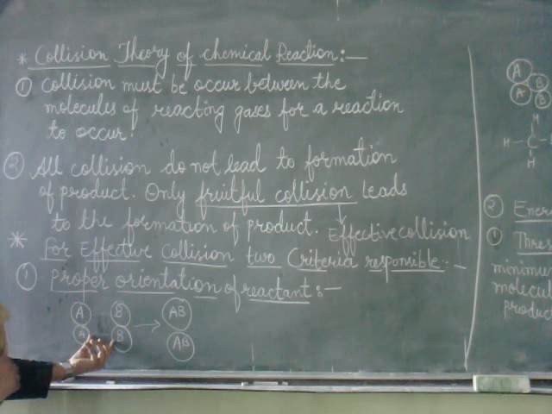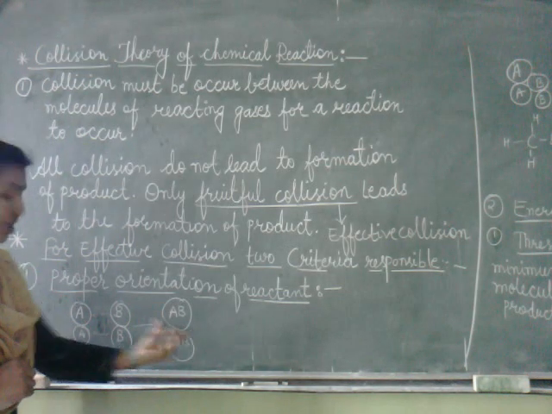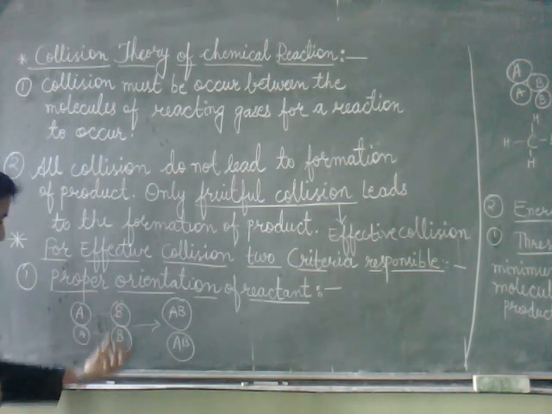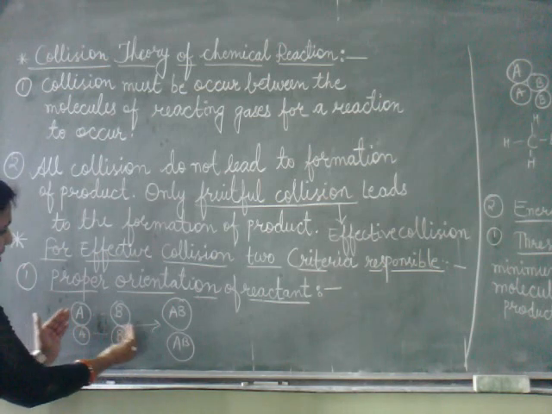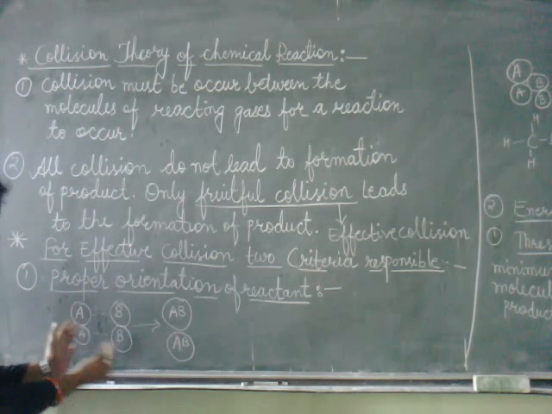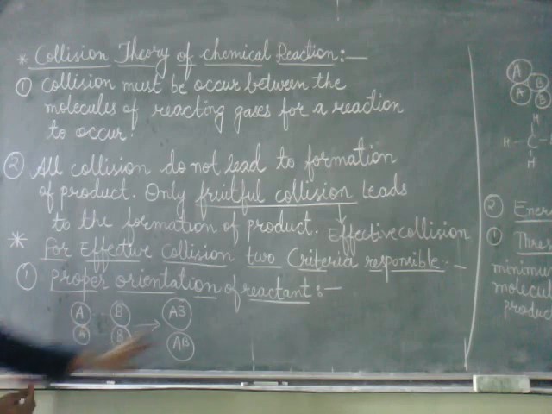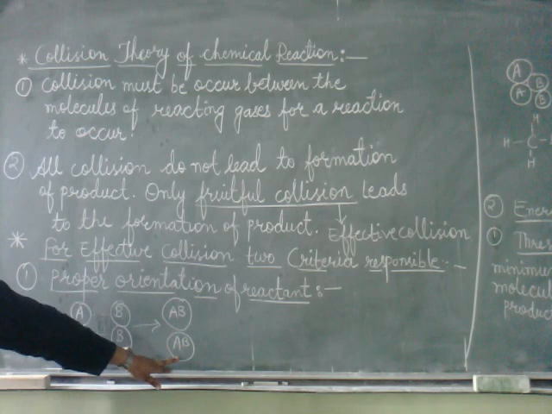Both are combining and giving product AB. So these A2 and B2 molecules have to come together with proper orientation. See here, that's why we will get the product AB.